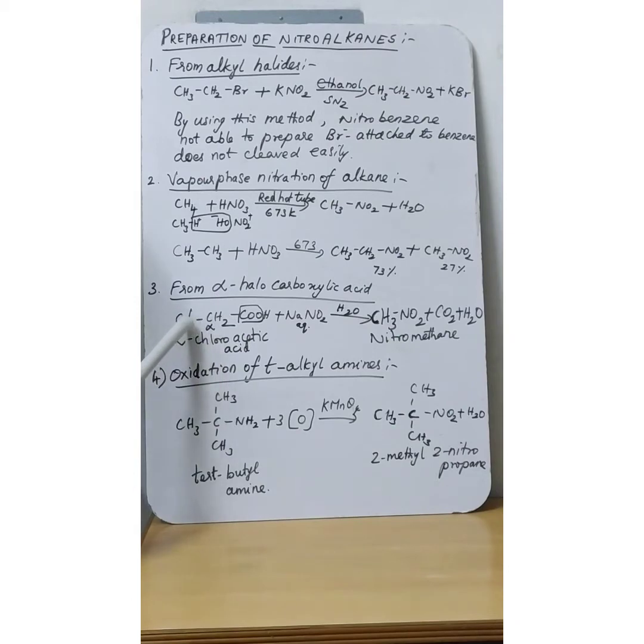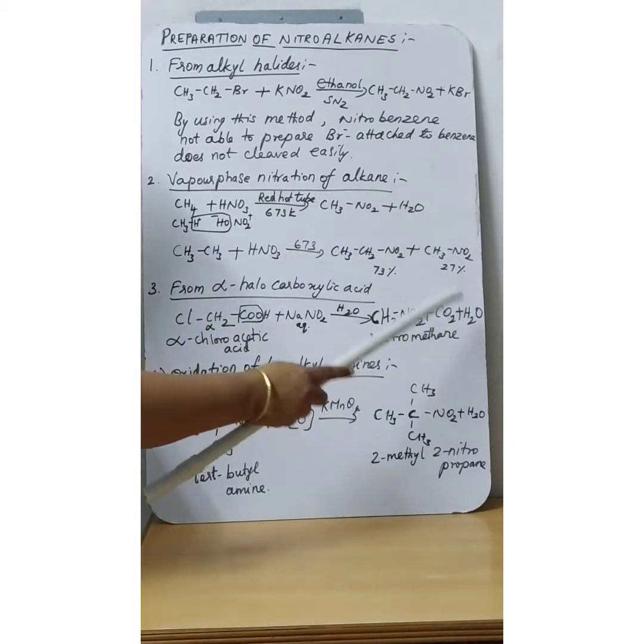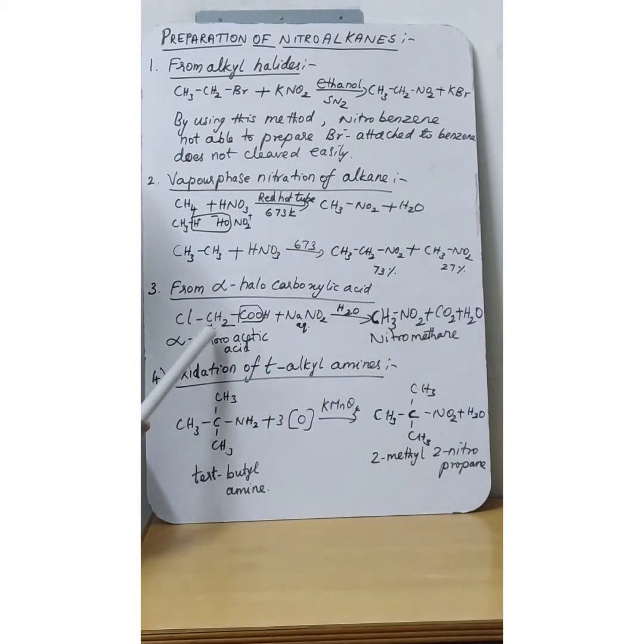The remaining CH2 and NO2 are there, and the H will attach to the CH2 and combine with the NO2, giving CH3-NO2, nitromethane, as the product.